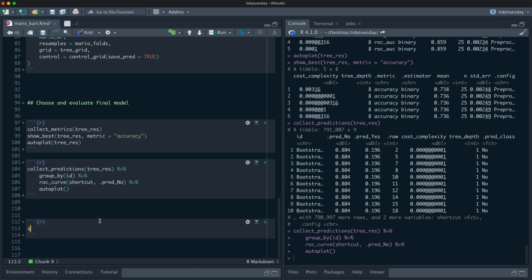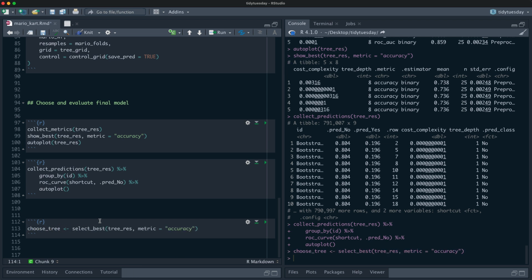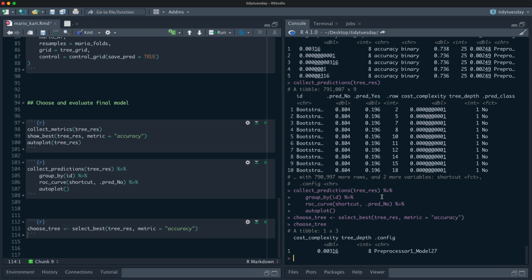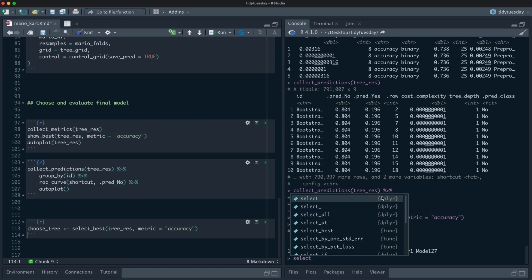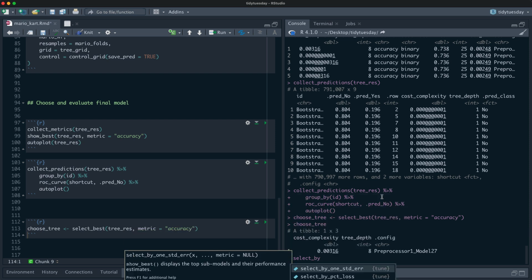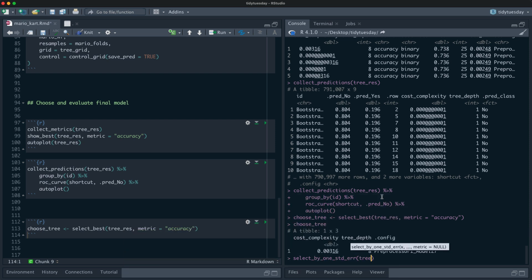So we can say select best from the tree res. We can say by metric accuracy like this. So we can say choose tree like that. We could also say select by one standard error on our tree results.